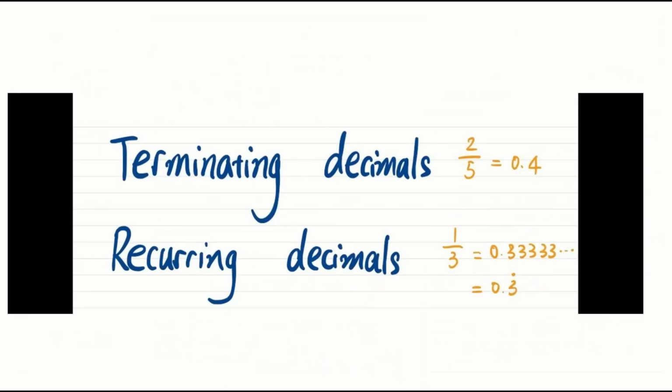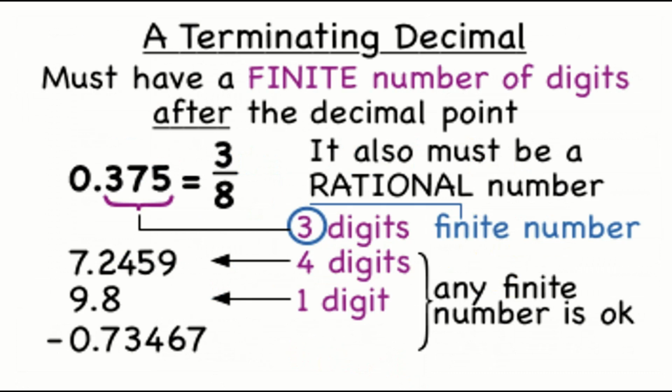Next, we are going to see terminating decimals and recurring decimals. Let us discuss that. What is a terminating decimal? What is meant by terminating? As you know, terminating means ending. It will end, right? So we should have a finite number of digits after the decimal place. What is meant by finite? It should stop at one point.